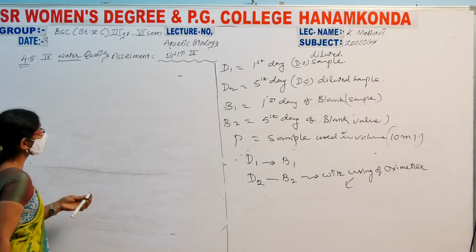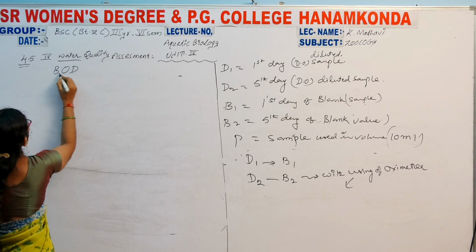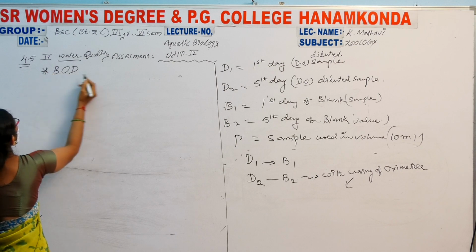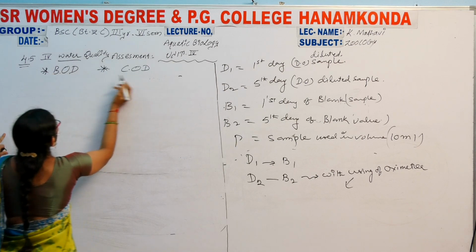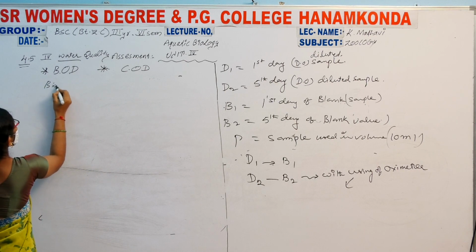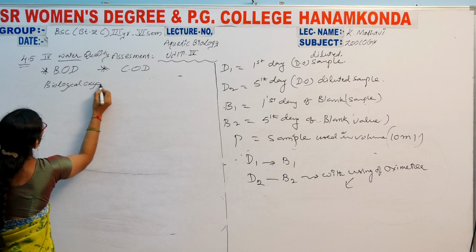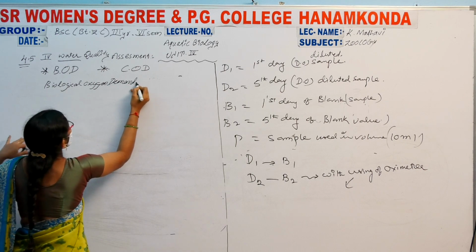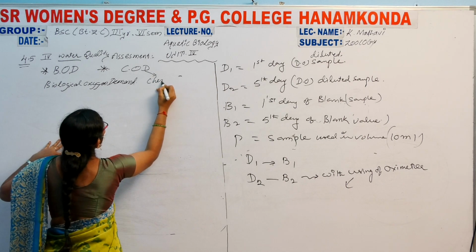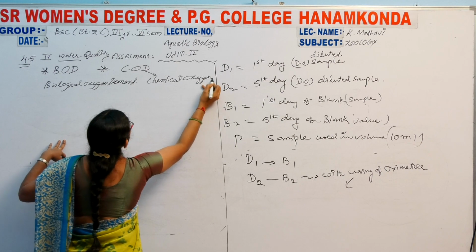In water quality assessments, we include both BOD, which is the first one, and COD. BOD means biological oxygen demand, whereas COD means chemical oxygen demand.